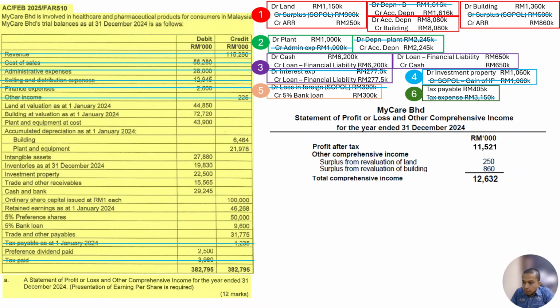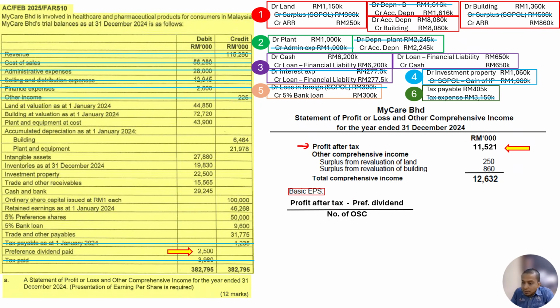Alright, so next thing under FAR510, what we need to do is calculate the basic EPS, basic earnings per share. So this is FAR510. Okay, in order to calculate the basic EPS, this is the formula: profit after tax less preference dividends divided by number of ordinary shares. Okay, so profit after tax is profit after tax here, not total comprehensive income. It is profit after tax. Okay. Less preference dividend.